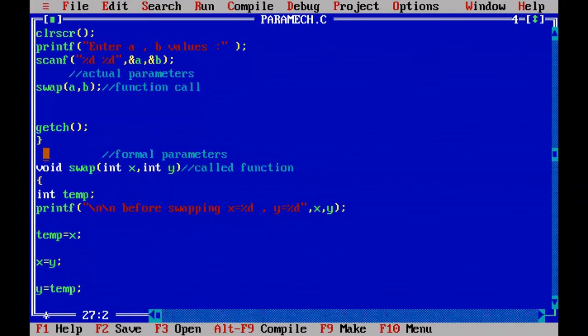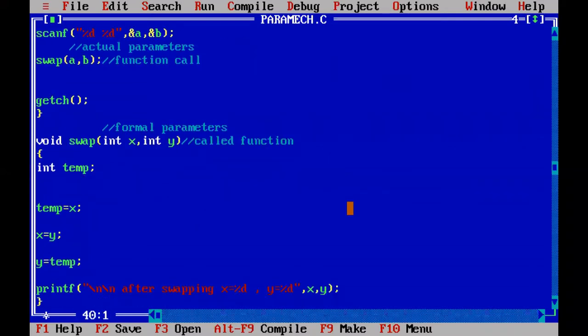This will happen. So when x comma y are copied from a comma b, we will change the values of x comma y in this called function, and we will see whether, when you make changes in x comma y, that reflects in a comma b also. When the swap function is called, the controller will come here, and we are creating one temporary variable to swap the x comma y values, and this statement is not required.